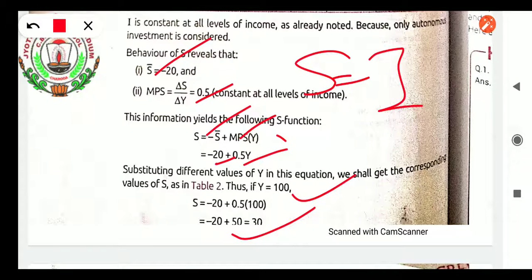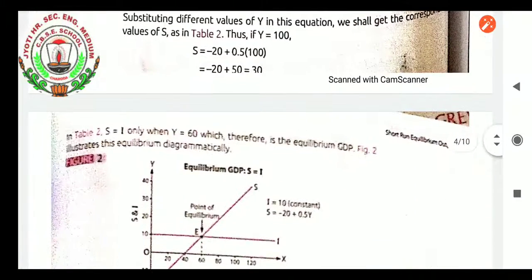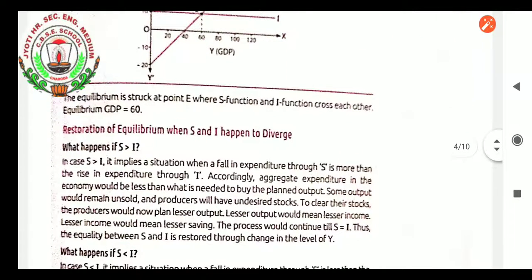So how much is the investment? That is, 30 will be the investment. So that is the point that has been explained.